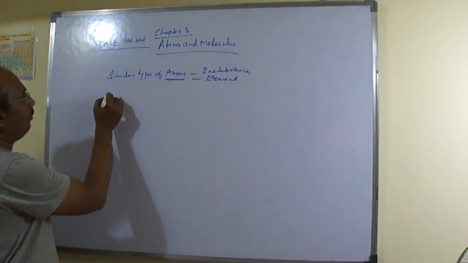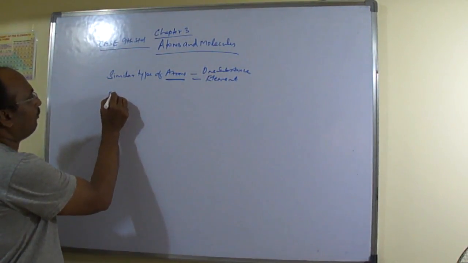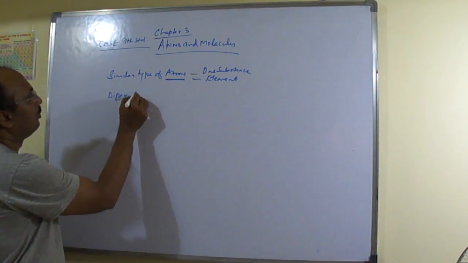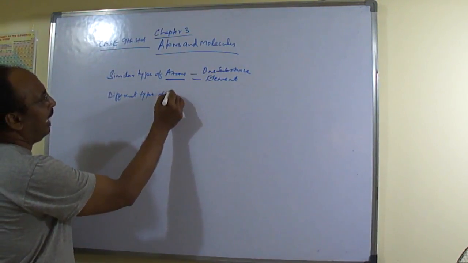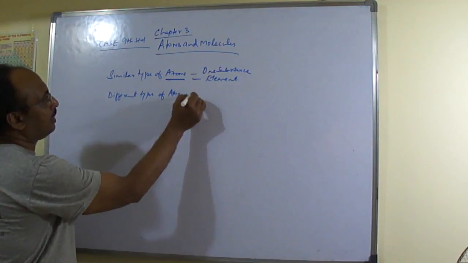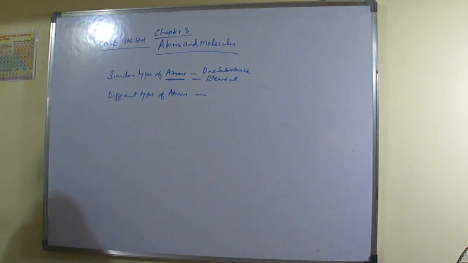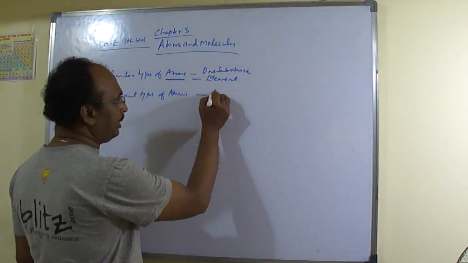Right. Then when we go for different types of atoms, if in a substance you find different types of atoms, then it is a compound.